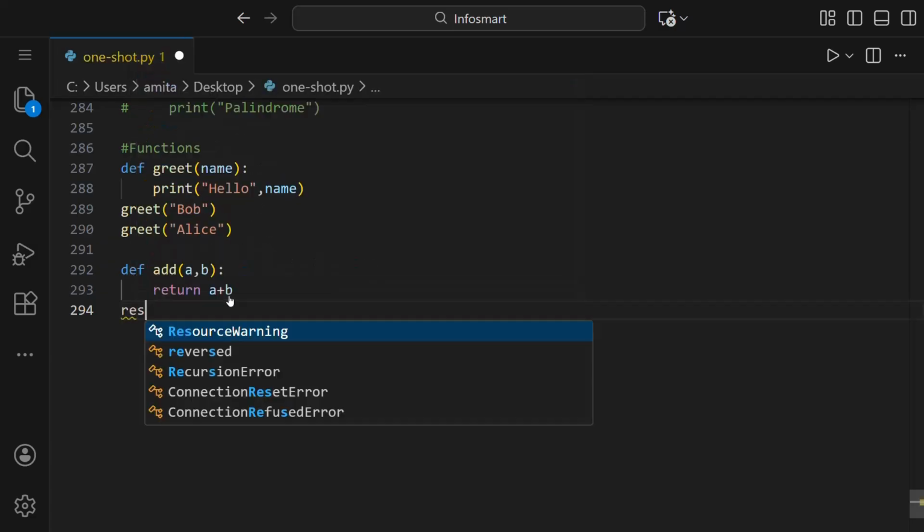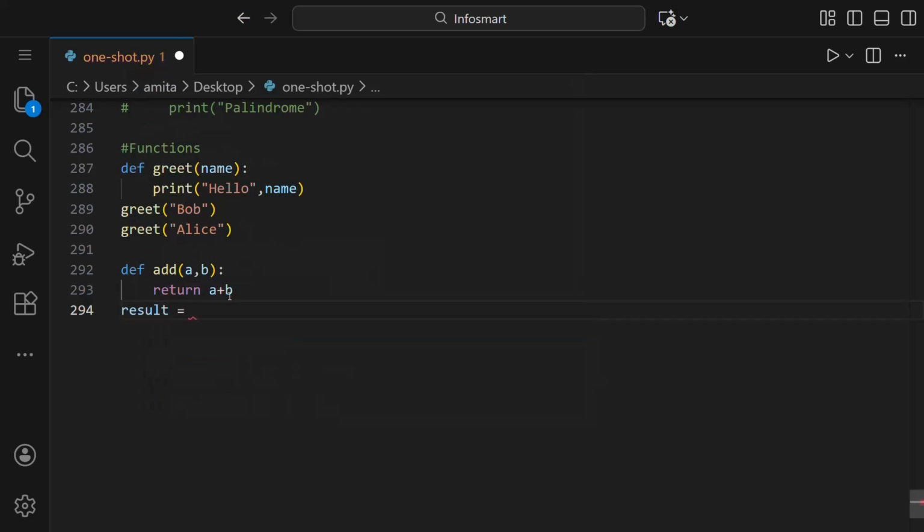Now let's write result. So result is a variable. Here we are calling the function. For calling, we will write the name of the function, and inside this, we will give the values of a and b. So we will write 5 comma 3. So result is equal to add 5 comma 3.